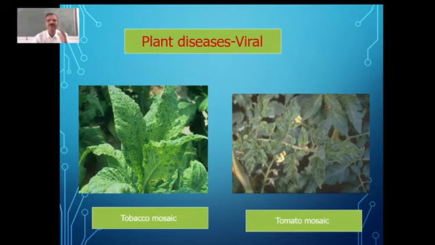And what is to be done for that? We have to develop new varieties which are able to resist such diseases. So how exactly are we going to develop that? Again, it is through breeding. How exactly we are going to develop them through breeding, we'll see in the next class.